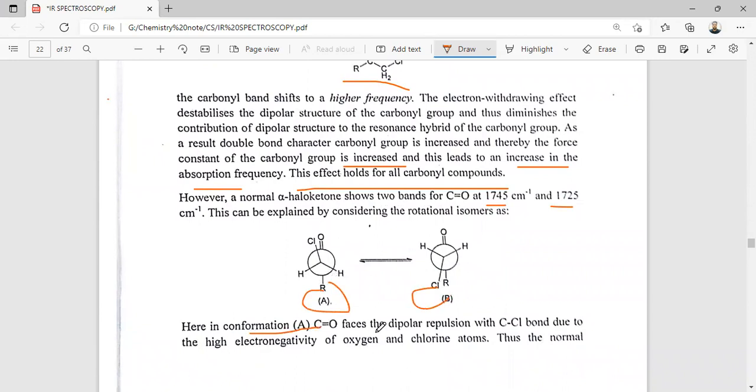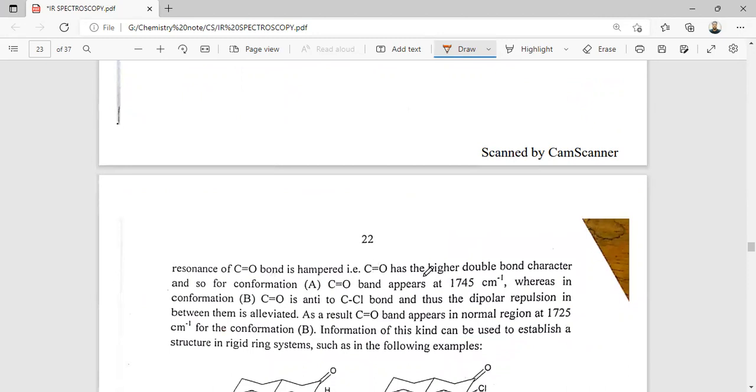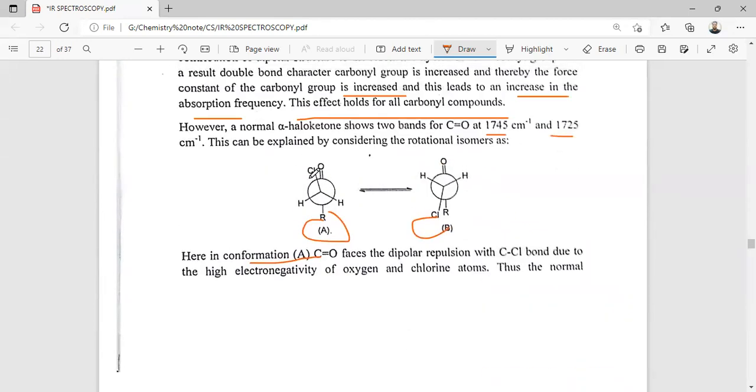In conformation A, the CO faces dipolar repulsion with the Cl bond due to the high electron density of the oxygen and chlorine atom, thus the normal resonance of the CO bond is hampered and the CO has a higher double bond character. So for A the band appears at a higher frequency. In this conformation the CO and Cl are in syn orientation. So here the electron repulsion between the Cl and the CO double bond is why the CO double bond character increases, so it has higher resonance character.